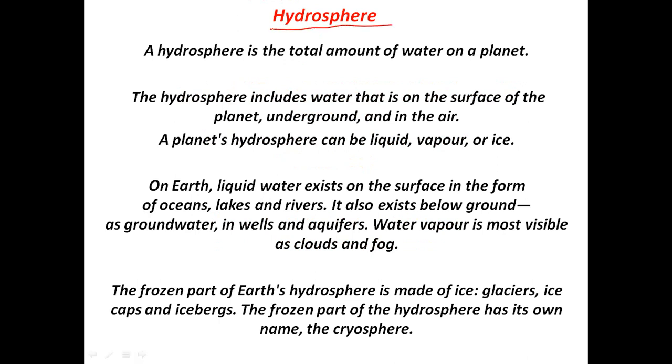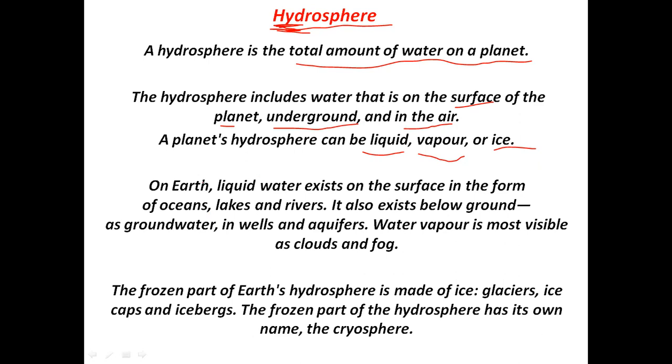Dear students, this is our sixth unit, and today's topic is hydrosphere and the water cycle. Hydro means water, so the hydrosphere is that part of the Earth which contains water, or you can say the hydrosphere is the total amount of water on the planet. It includes water present on the surface of the Earth, underground, or in the air. Earth's hydrosphere can be liquid, it can be in the form of vapor, or it can be present in the form of ice.